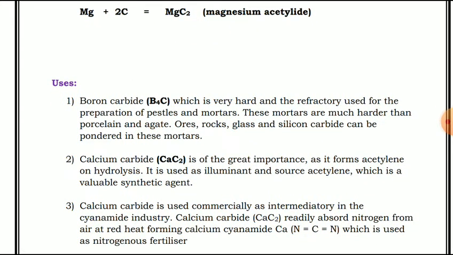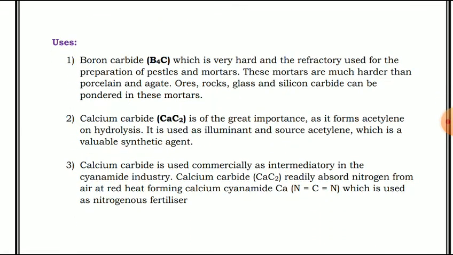Calcium carbide is used commercially as an intermediary in the cyanamide industry. Calcium carbide again readily absorbs nitrogen from air at red heat, forming calcium cyanamide. This is the formula CaNCN, which is used as a nitrogenous fertilizer. Okay, so this is about the carbides.